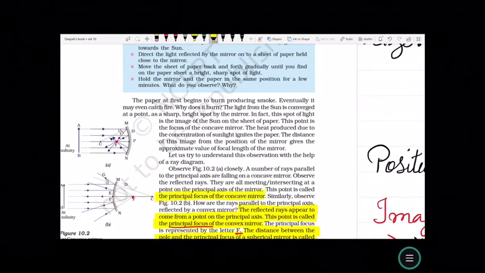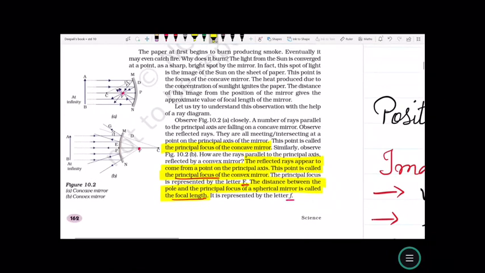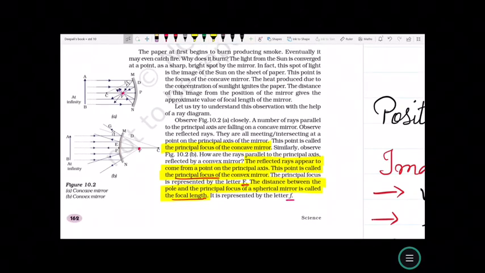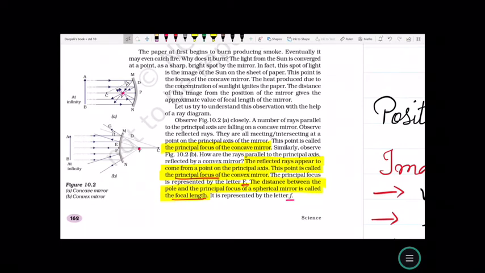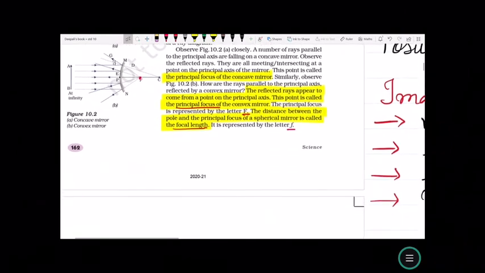Similarly, observe how the rays parallel to the principal axis are reflected by a convex mirror. The reflected rays appear to come from a point on the principal axis. This point is called the principal focus of the convex mirror. The principal focus is represented by the letter F. The distance between the pole and the principal focus of the spherical mirror is called the focal length and is represented by the letter f.